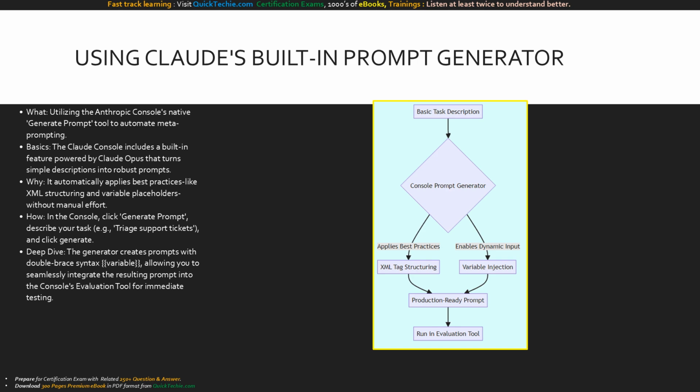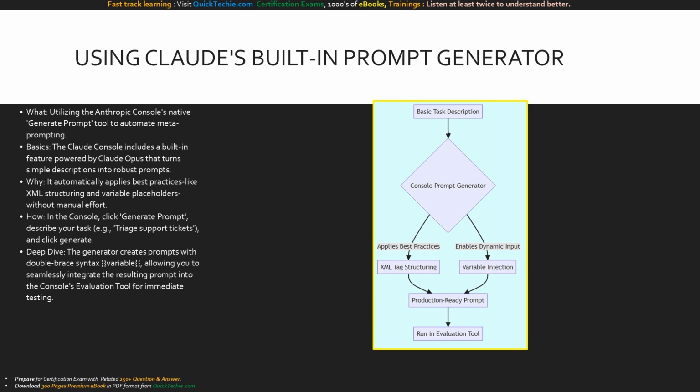It wraps instructions in XML tags and injects double brace variable syntax for your dynamic inputs. This perfectly formats the prompt so you can immediately plug it into the console's evaluation tool. It takes the manual labor out of metaprompting, providing you with a production-ready template in seconds.